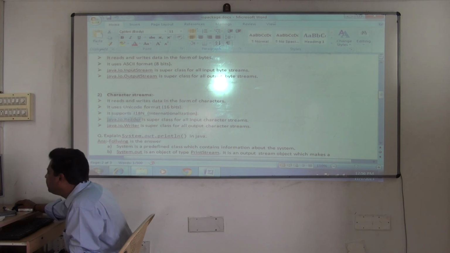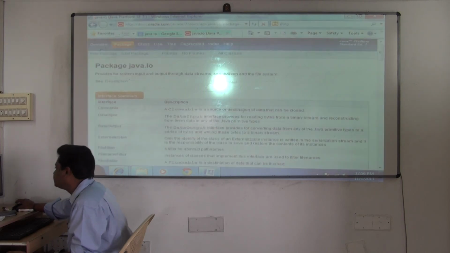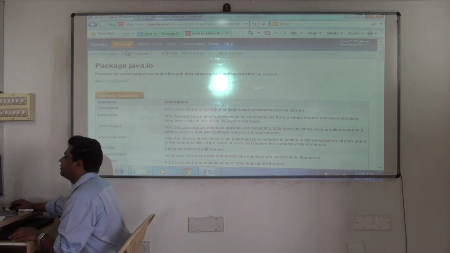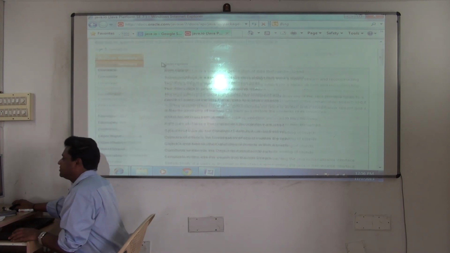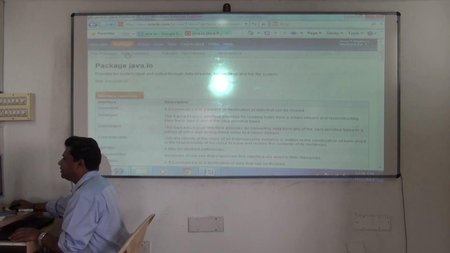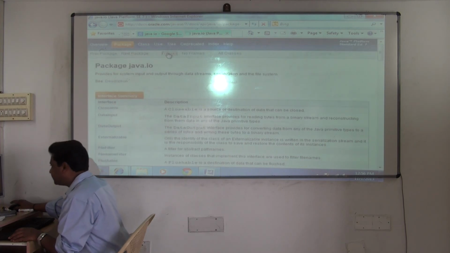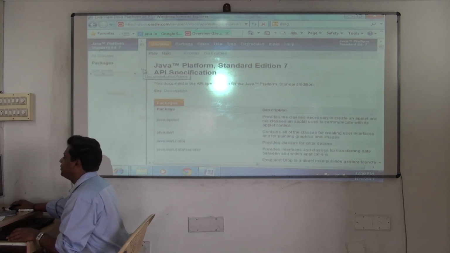Now java.io.Reader is the superclass for all input character streams. java.io.Writer is the superclass for what? All output character streams. So let's see the library now. So it's showing you all the, this is the, which one now? These are the different interfaces present in what? Or click here, frames, better. Frames, now click here. java.io you go now.